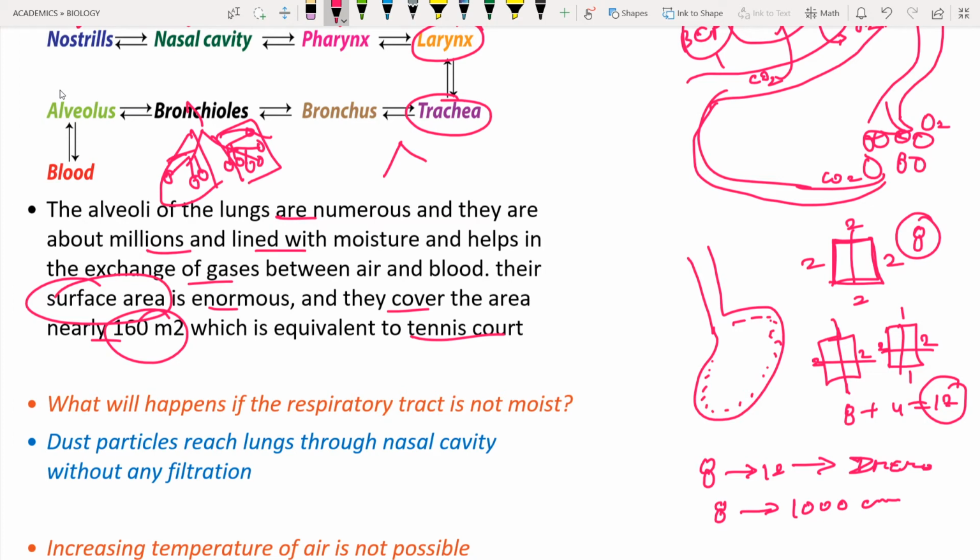This is one of the main things. This is the lung, let us consider the left lung. If it is divided into numerous tiny sac-like structures, these are known as alveoli. What does it indicate? It is going to increase the surface area. If the surface area increases, the rate of absorption of the gases will be even more. This is a very important criterion here.